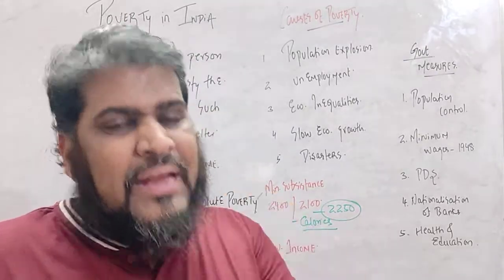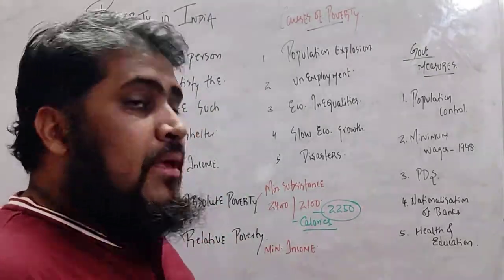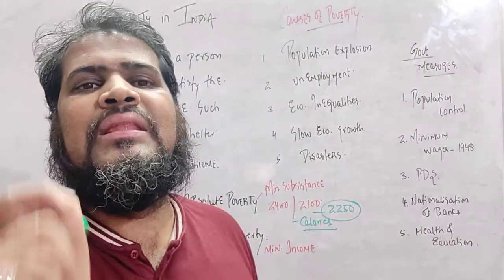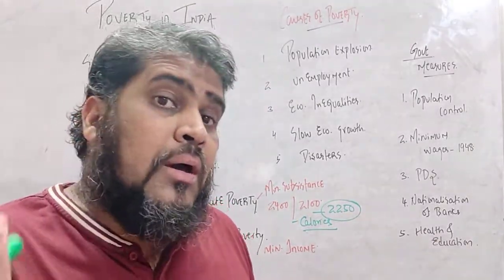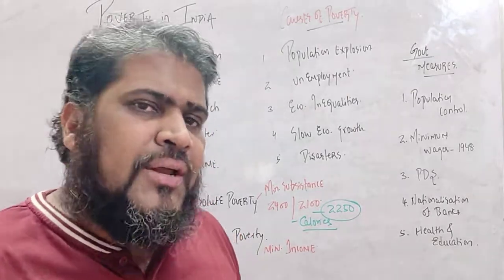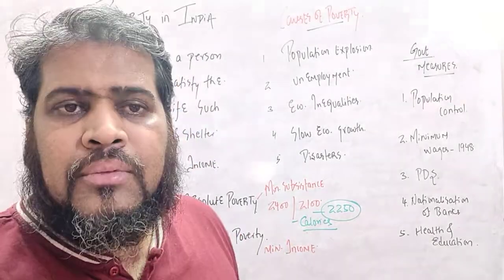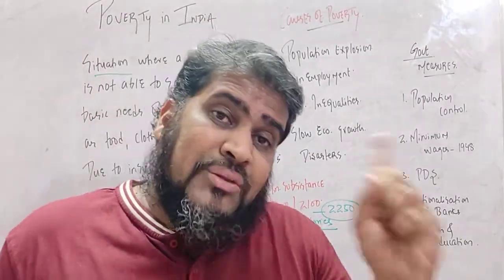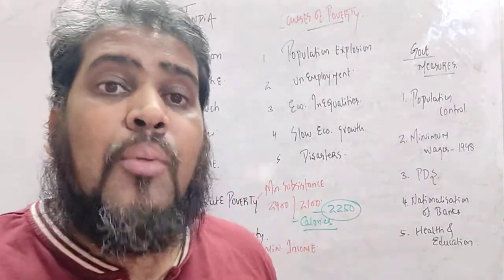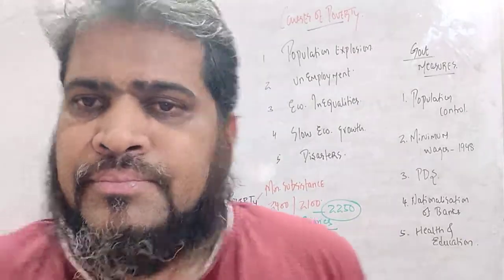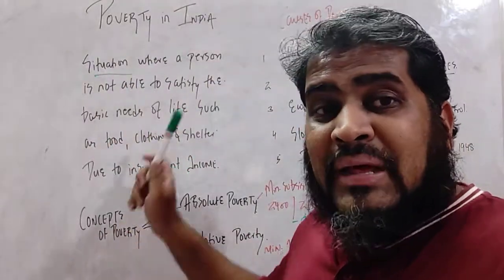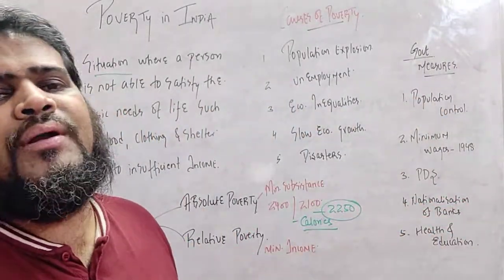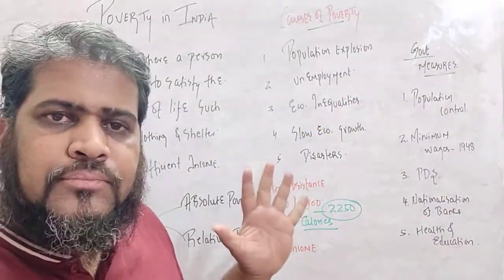In relative poverty, we don't take the minimum subsistence, we don't take the food intake. Right? In relative poverty, we take minimum income. So poverty is measured in terms of minimum income. Means if a person is not having proper income, that person is said to be suffering from relative poverty. The real meaning of poverty is related with relative poverty, not with absolute poverty.